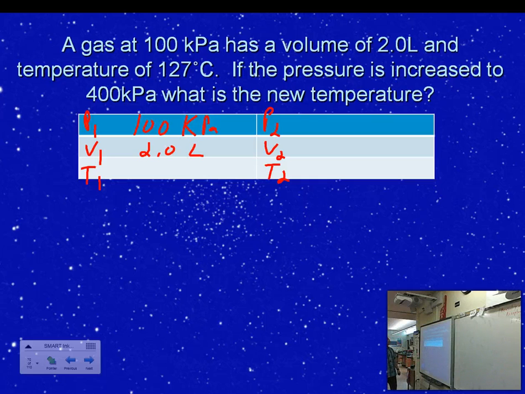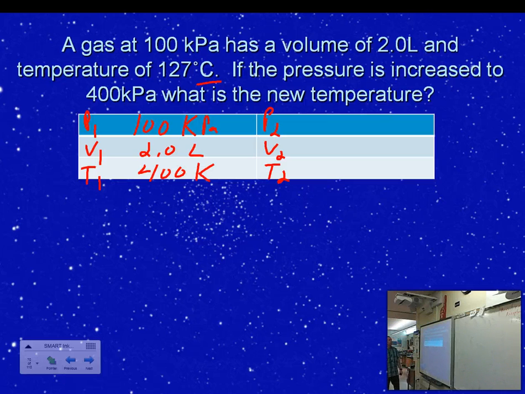And I have a temperature of 127 degrees Celsius. So I might want to write 127 there. Please do not, because you need to recognize this is Celsius. I need to have it in Kelvin. So go ahead and convert that using the absolute temperature conversion. Kelvin is equal to the degree Celsius plus 273. So that would be 127 plus 273 would give me a temperature of 400 Kelvin.